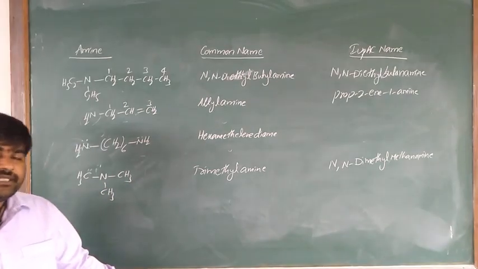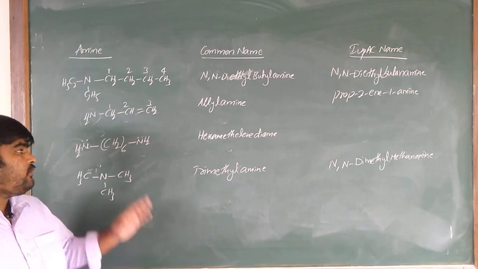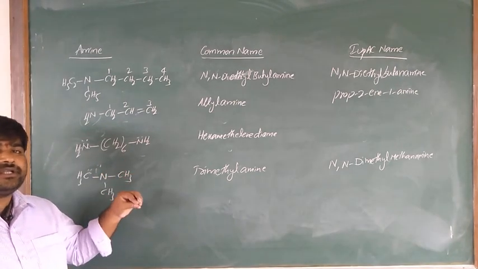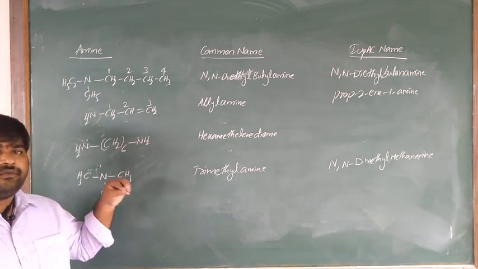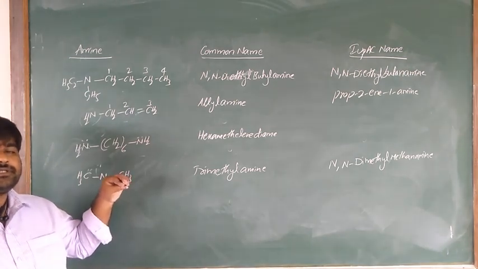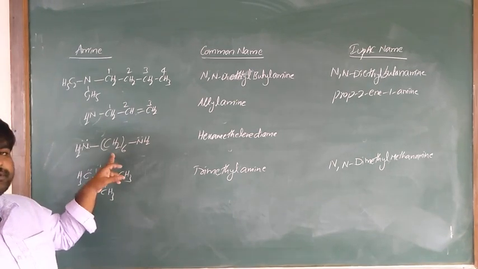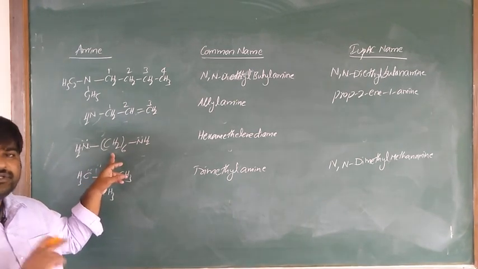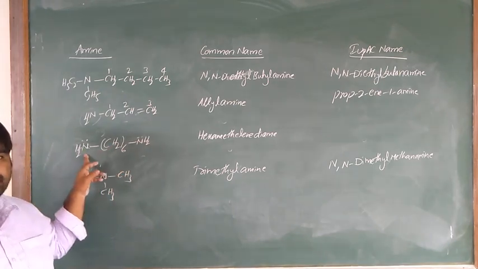Already we discussed that whenever more than one amine group is present in the parent chain, you have to give numbering showing which carbons have the amine groups. Here there are six continuous carbons, the first carbon has NH2 and the sixth carbon is attached to NH2.